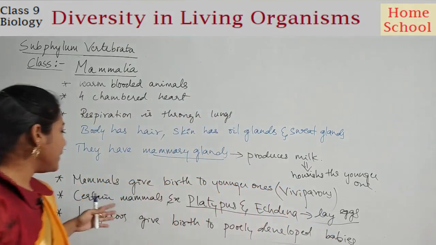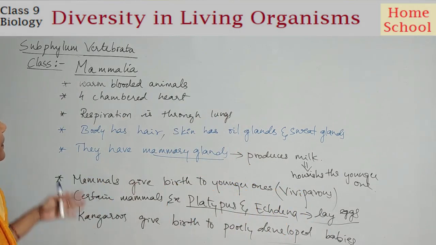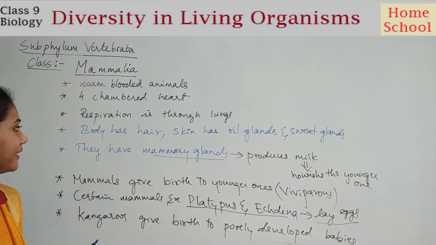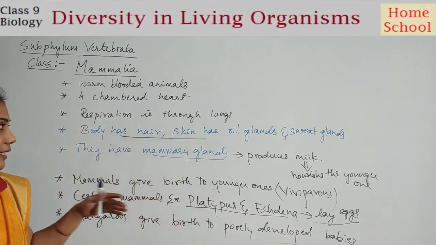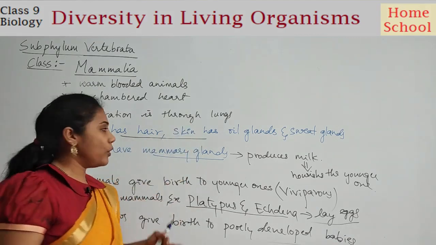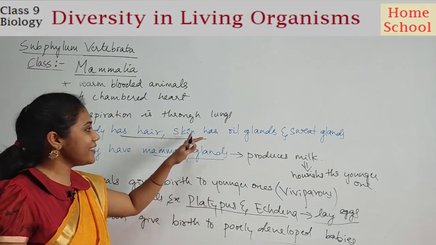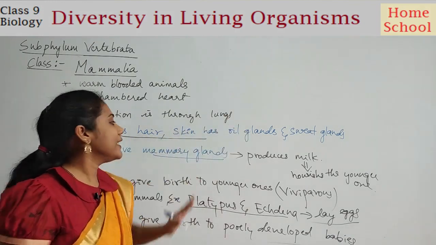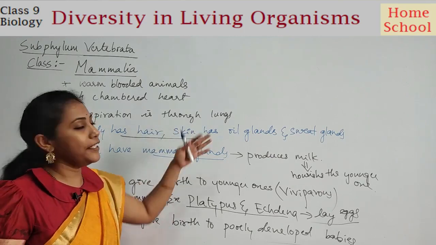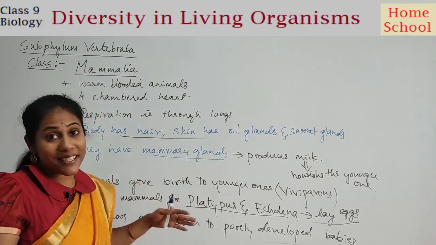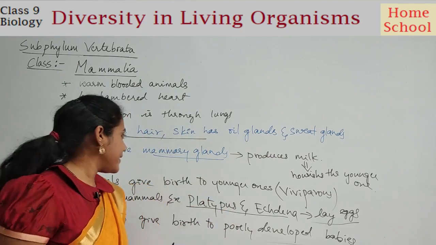So these are the main points that have to be remembered about the mammals. And a very important point is the exoskeleton, that is the outside of the body: the skin has hair and also certain glands that protect the body, and it gives a kind of insulation to the body. That means it keeps the body warm and safe.